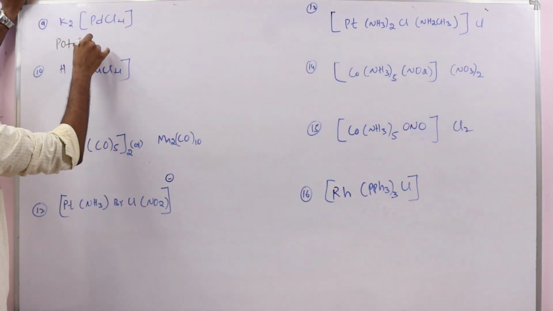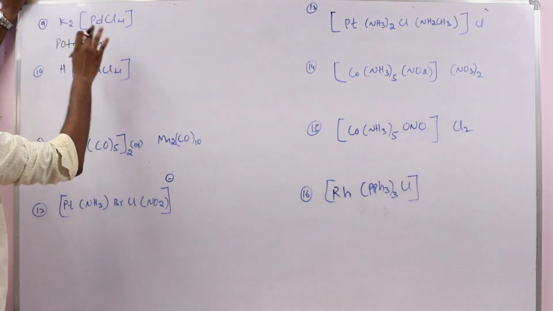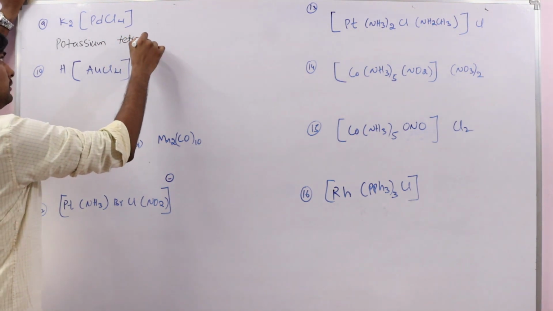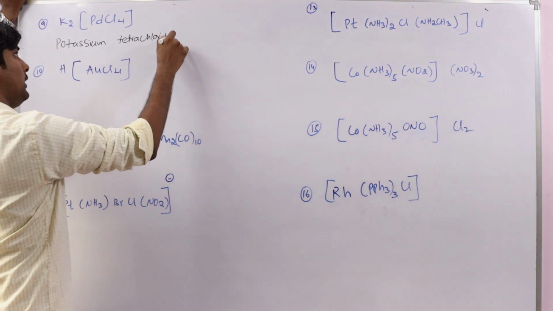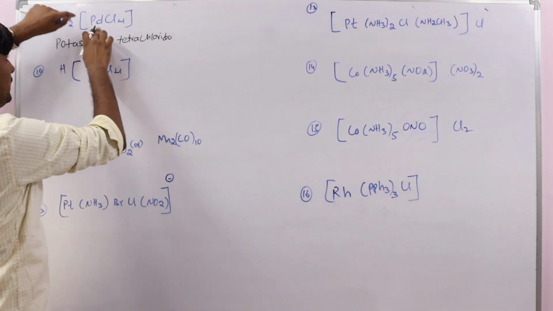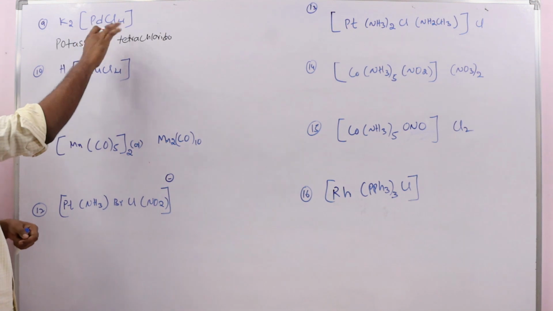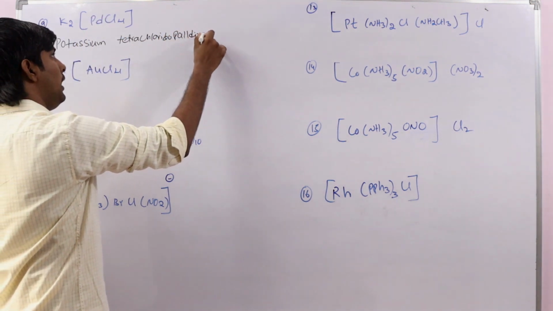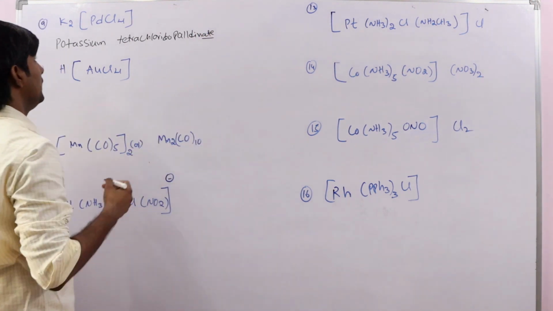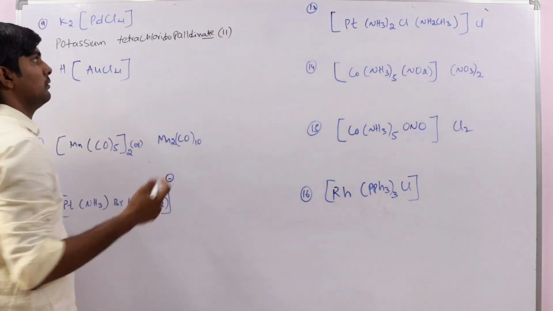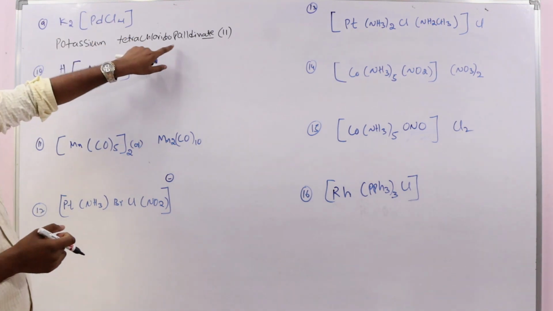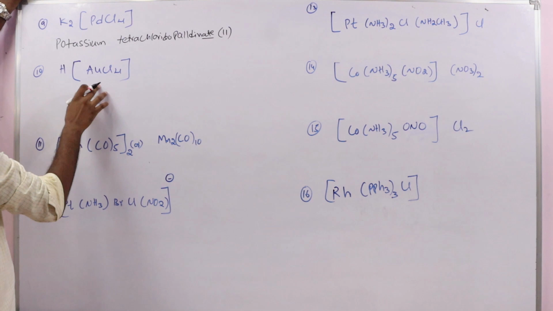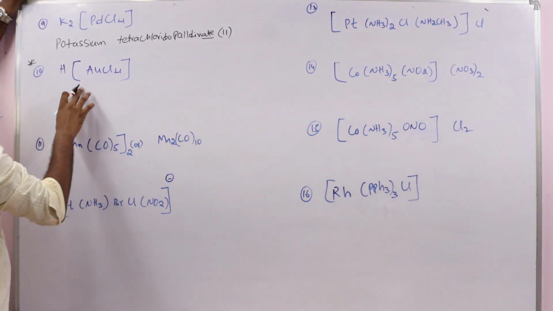Potassium, leave the space, tetrachlorido. See here, this coordination sphere is in the anionic position, so this will be palladinate. Okay, 2. So we can write palladate or palladinate also, no problem. Okay, next see this. Important.